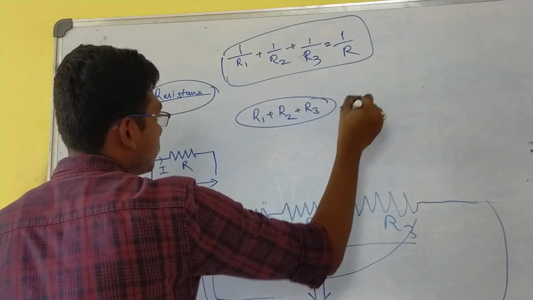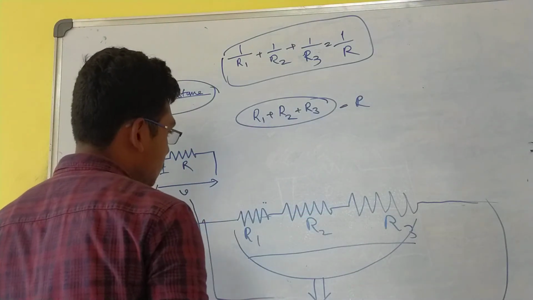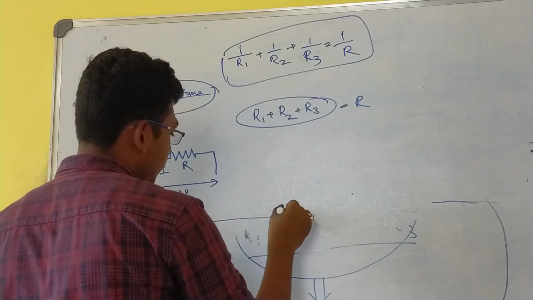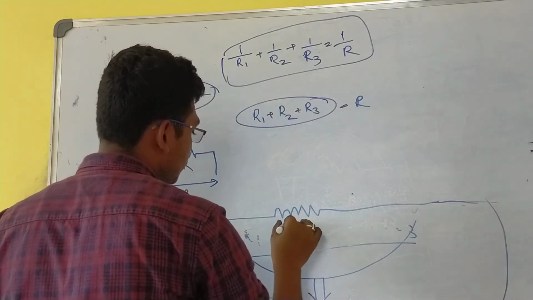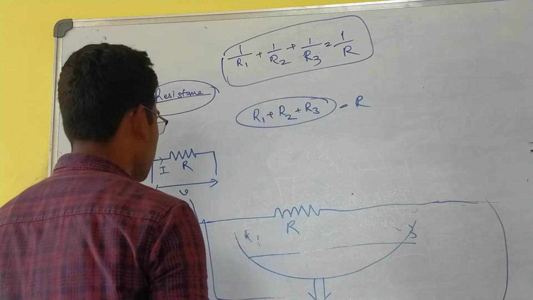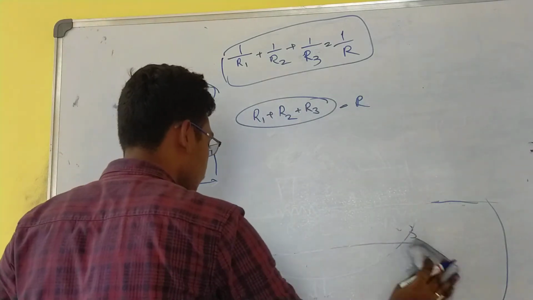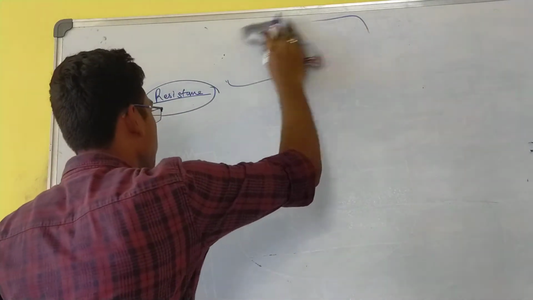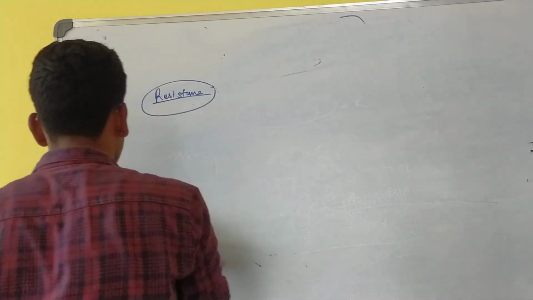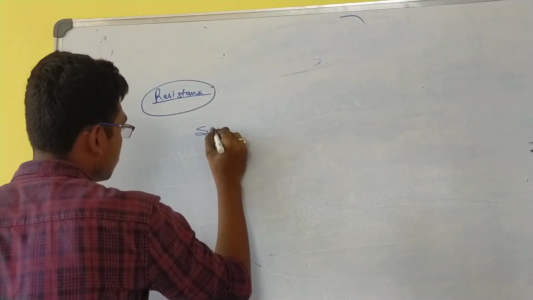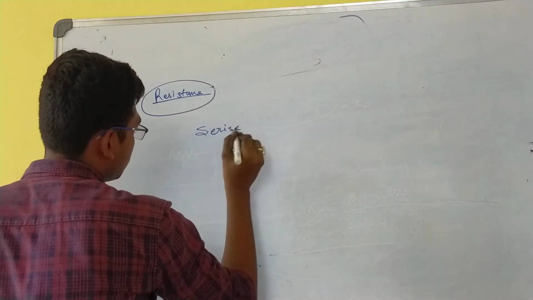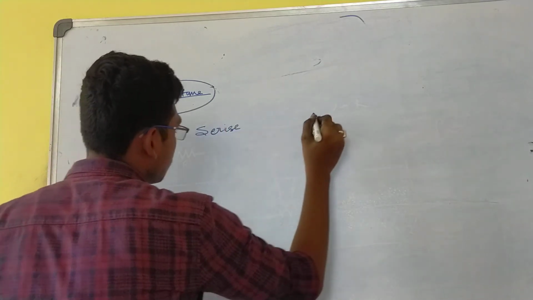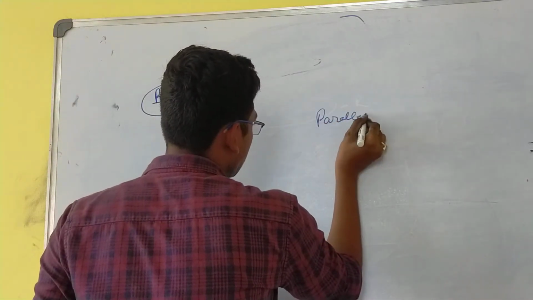is equal to R. If we add three resistances, we will be obtaining one resistance. The value of this resistance is R. So one thing we have learnt, we have seen two formulas, one for series connection, one for parallel connection, series and parallel.